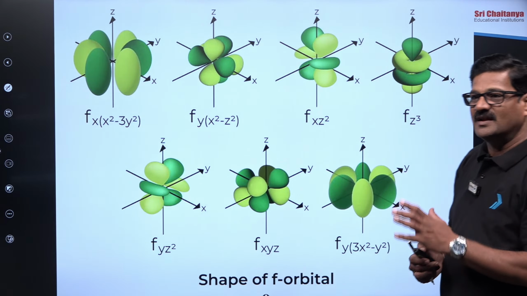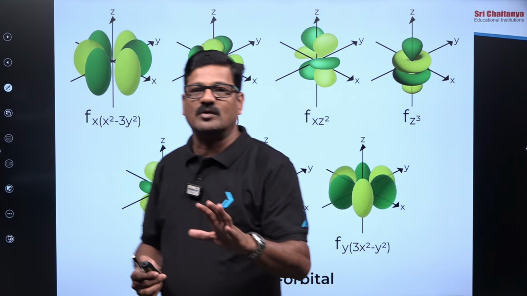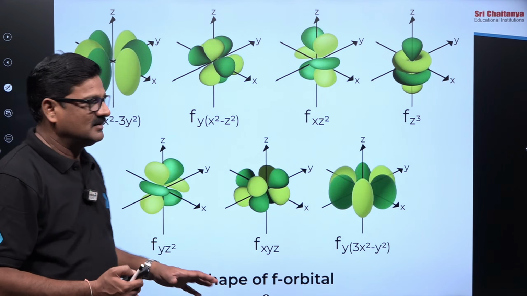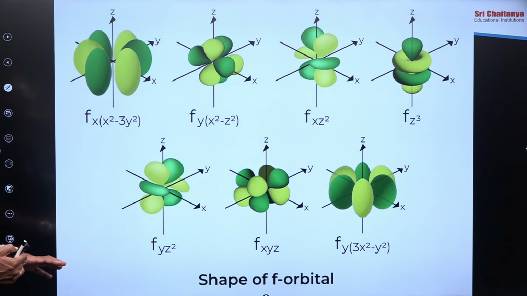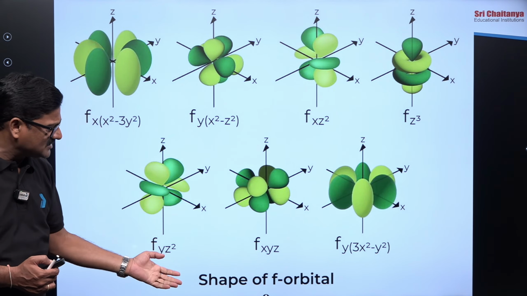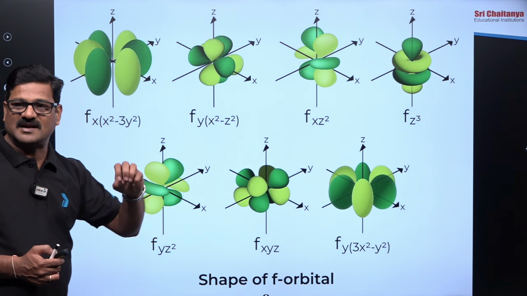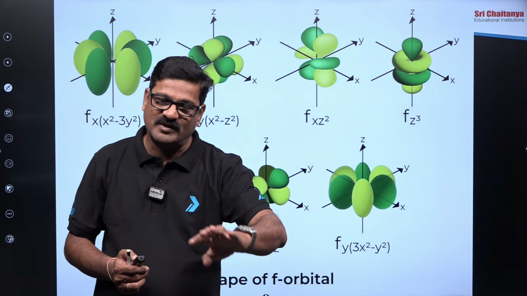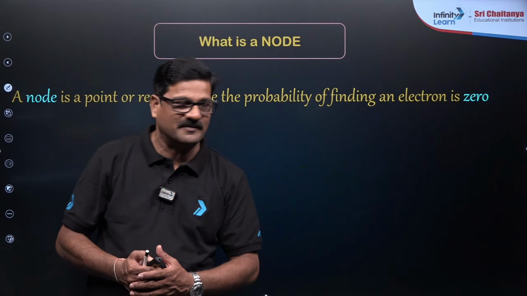So these are the various f orbitals that you actually don't need to learn. You see how many lobes are there? You can see 8 lobes. Various orientations are there, and these orientations are absolutely not required. That's the reason why I don't want to give much emphasis over here.